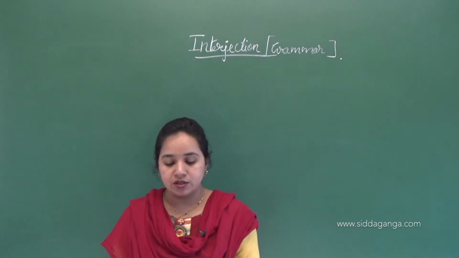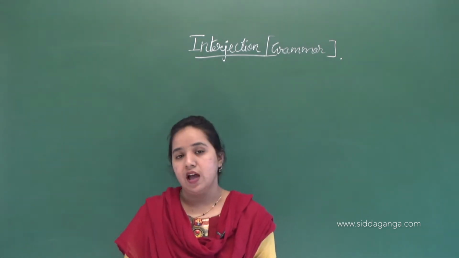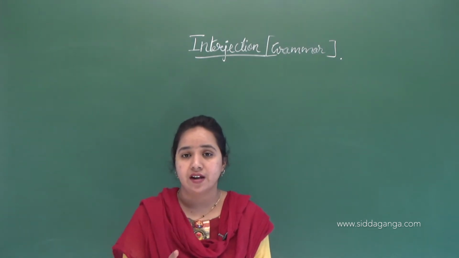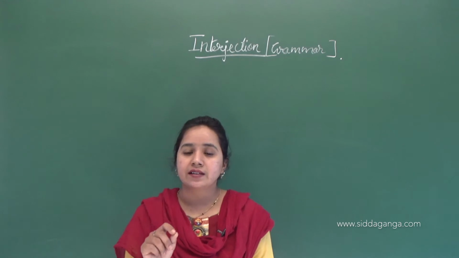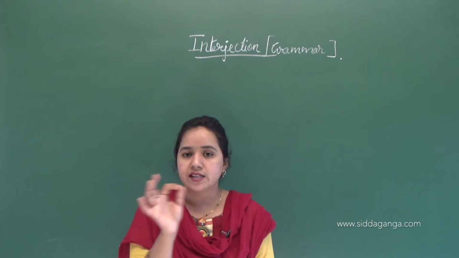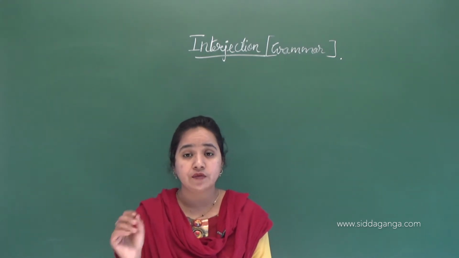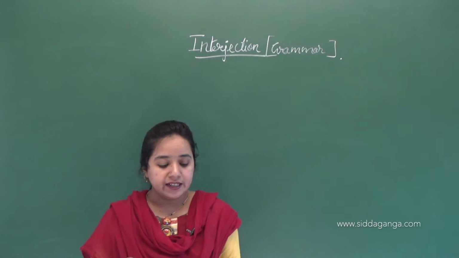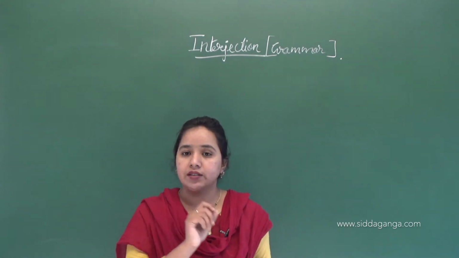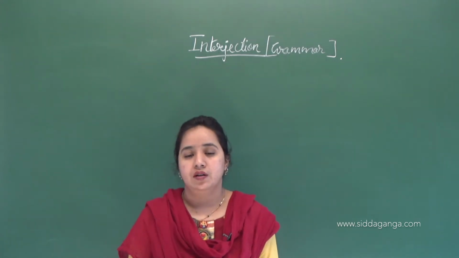They are usually single words or small phrases. Since it is a single word, we can easily understand that this word is an interjection and that the sentence is telling some emotions and feelings. These words are separated by commas, or they stand on their own with an exclamation mark.